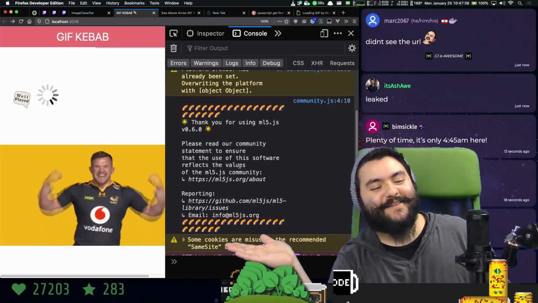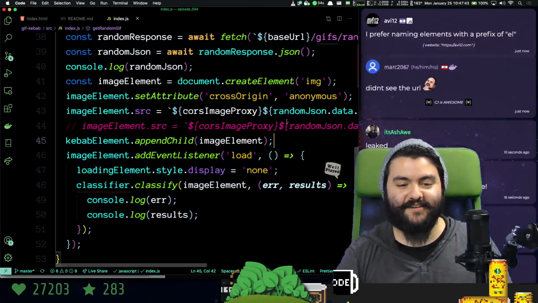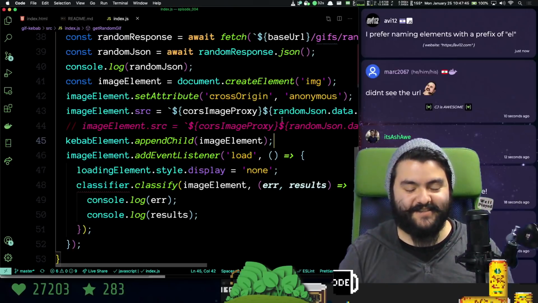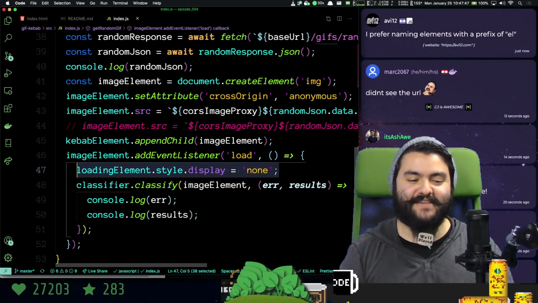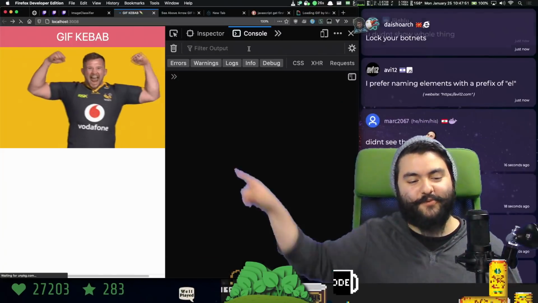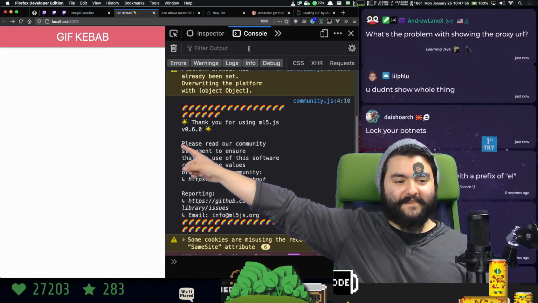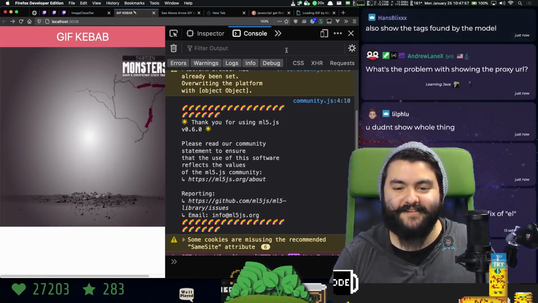What's funny is loading this library actually happens, I guess, in the foreground, so you can see that it literally hangs. Like if we watch the loading image, cool.